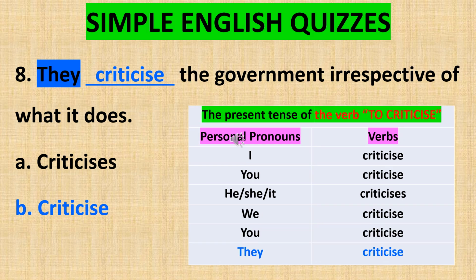Sentence number 8 reads, "They criticize the government irrespective of what it does." Here, you can see that the third-person plural pronoun, they, is linked to the verb, criticize. Both are inseparable in the present tense of the verb, to criticize.